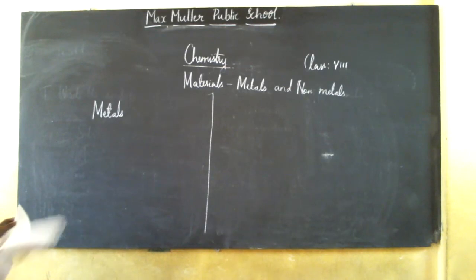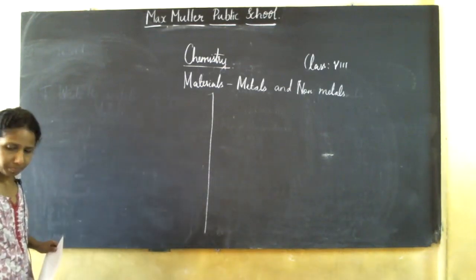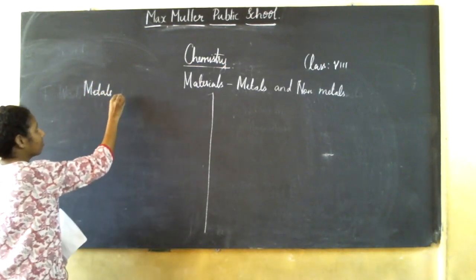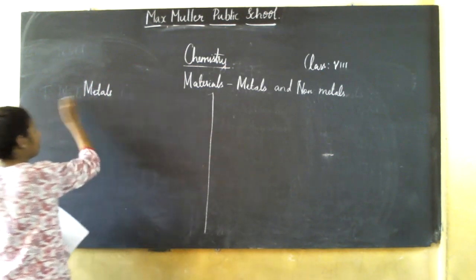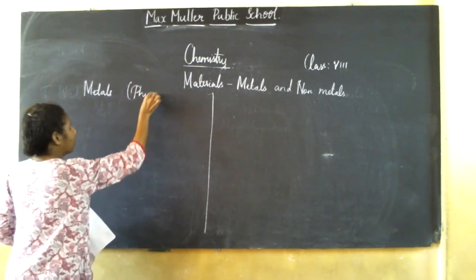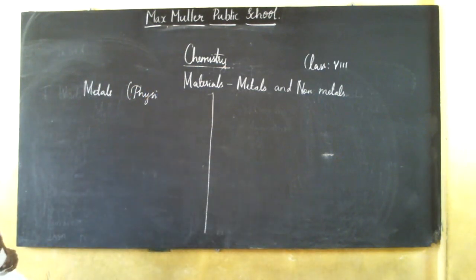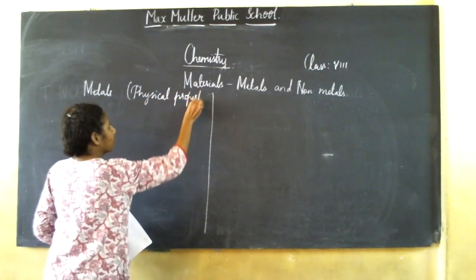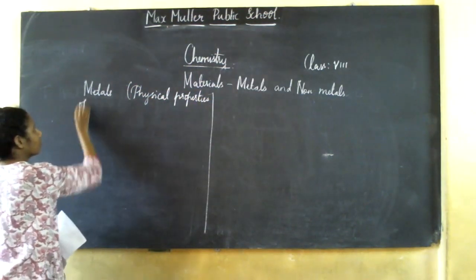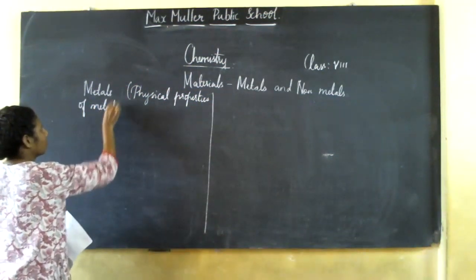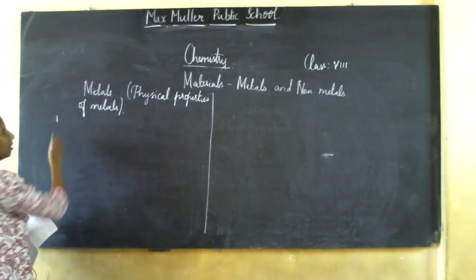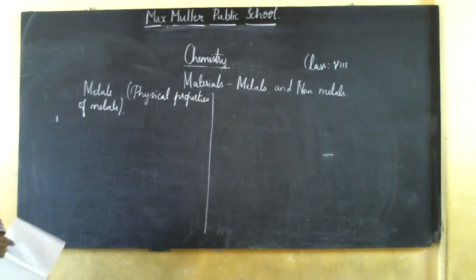Now, physical properties of metals. First, when you take iron, aluminium, silver, how are these metals?